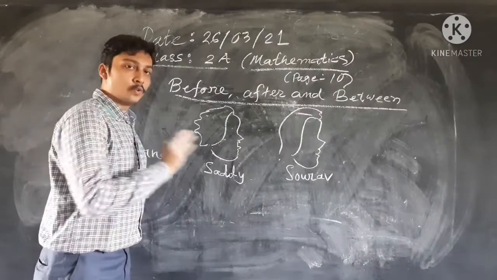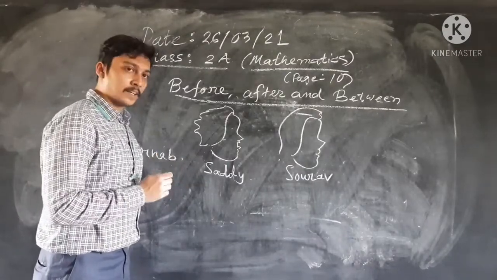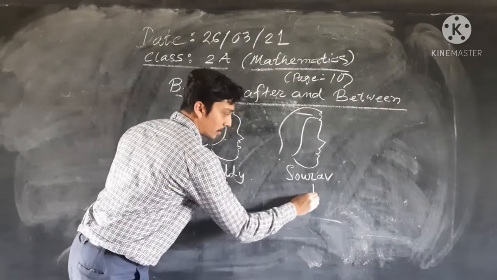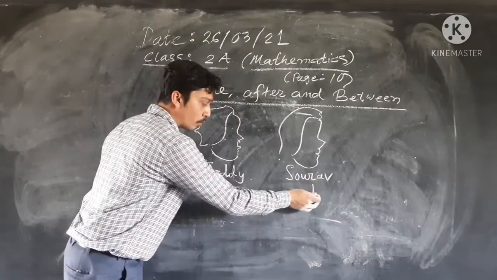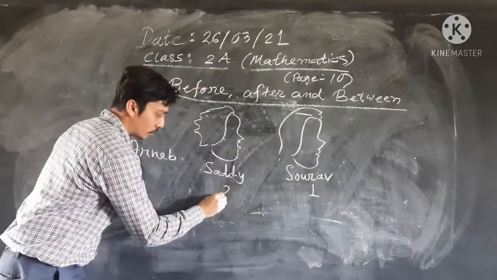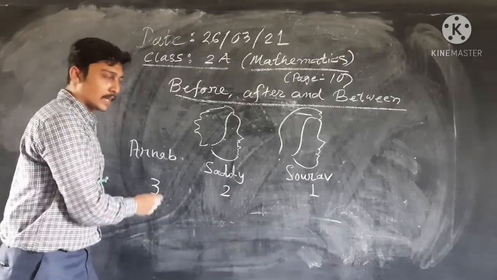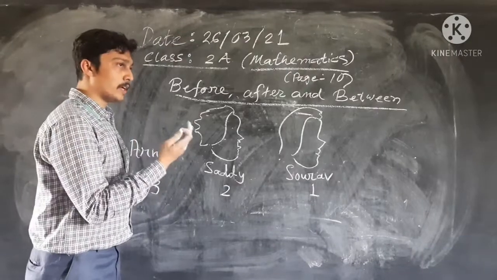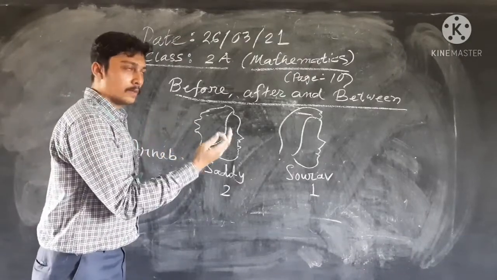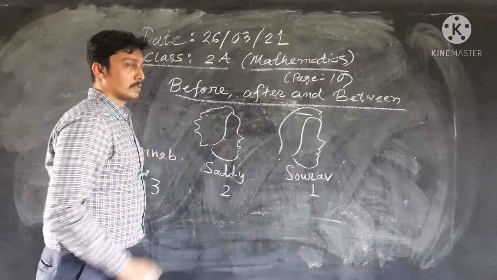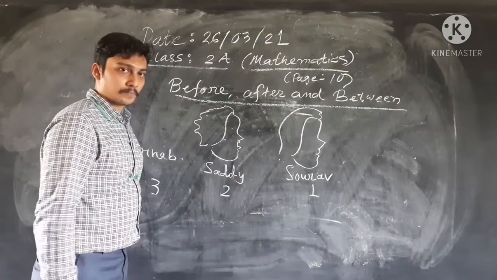We are in a queue. Saurabh's position is number 1, Sadie's position is number 2, and my position is number 3. We are all facing the east direction.